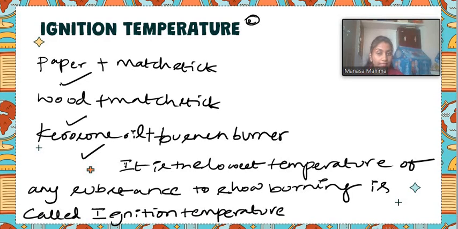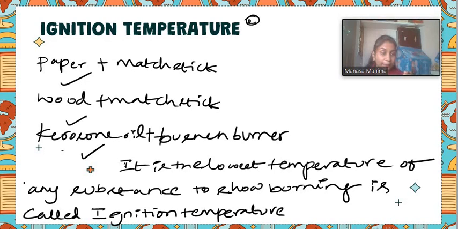If I take paper and wood, which has the lower ignition temperature? Paper will catch fire easily compared to wood. If I take wood and kerosene oil, kerosene oil has a lower ignition temperature compared to wood. Like this, different substances have different ignition temperatures. Till that temperature, it will not burn. If it reaches its ignition temperature, then only it will burn.